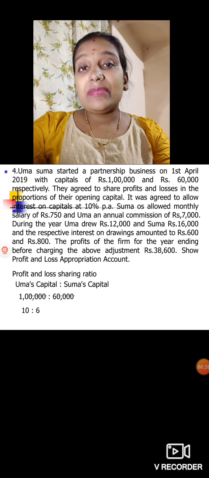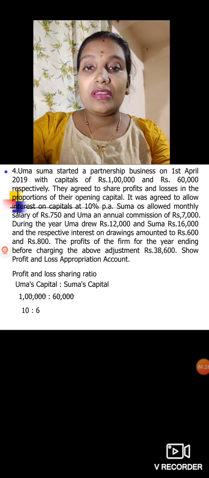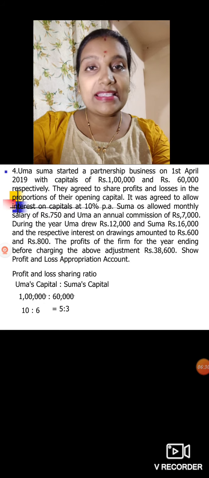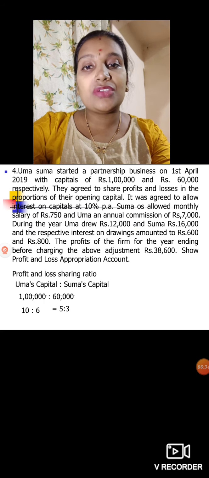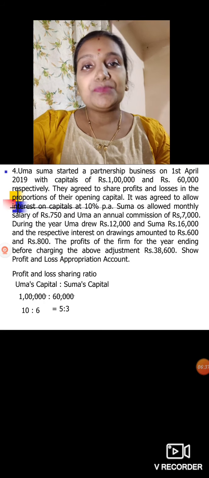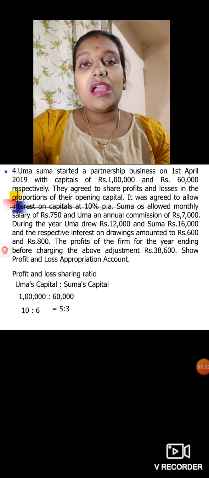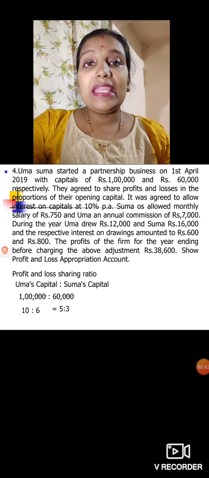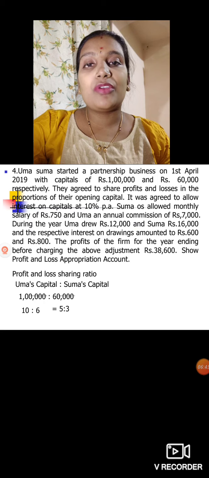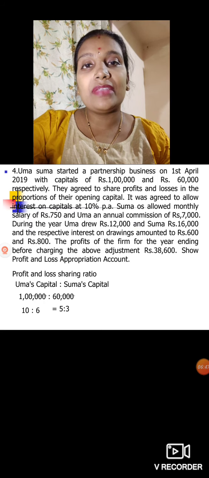In which table will we get this? Both are in the 2 table, right? 2 5s are 10, 2 3s are 6. So what is the profit sharing ratio you have? 5:3. So when you divide the profit, how are you going to divide? For Uma, profit into 5 divided by 8, and for Suma, profit into 3 divided by 8. How do you get divided by 8?